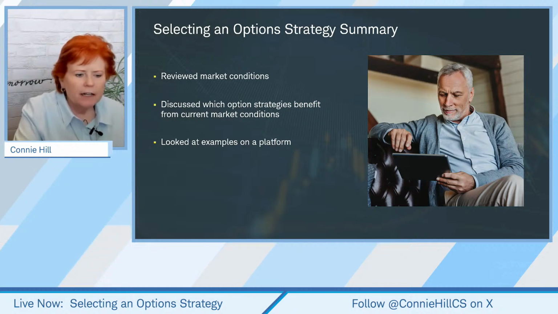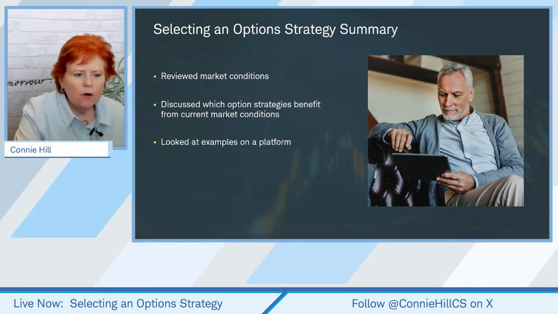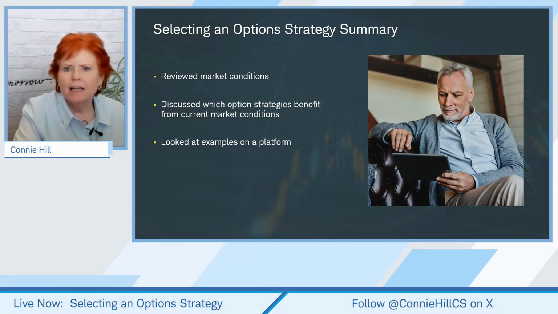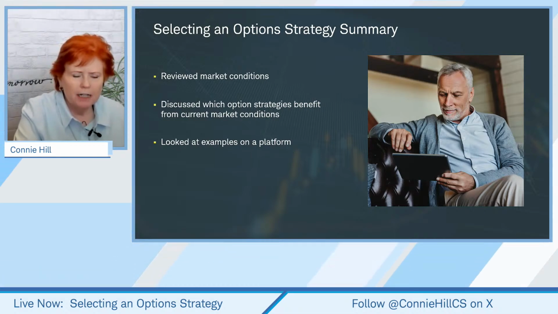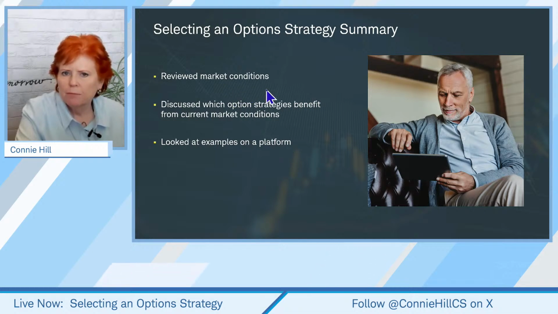Yeah, just checking the chat here, seeing if I can help Bihal as well. Oh, you're wondering if you can get an earnings icon to show up in the option chain. And you can't on the option chain, but it does show if you've got some watch list of stocks, you'll see those little icons off to the ticker symbol when you're looking at it as a watch list. Okay, then you can see it there before you even get into the option chain.